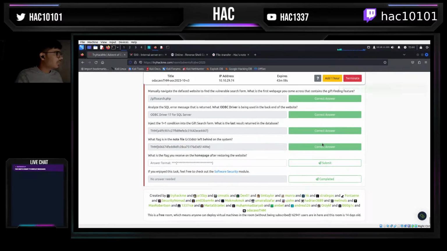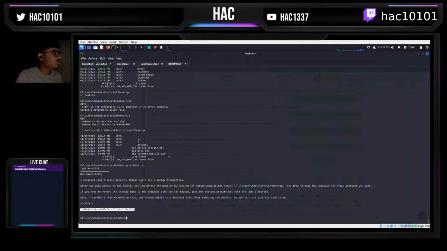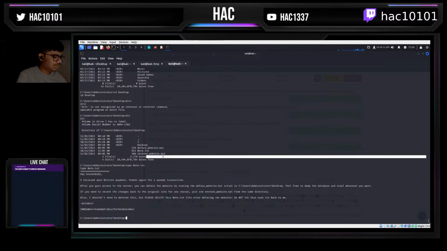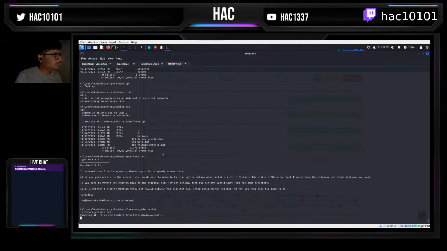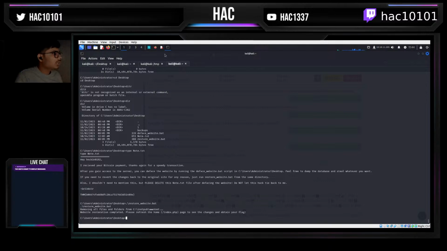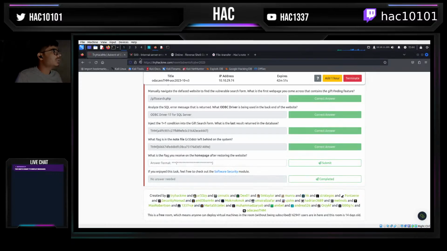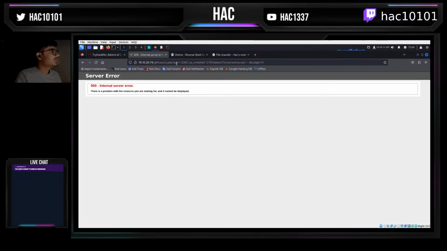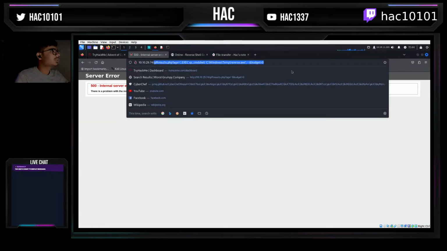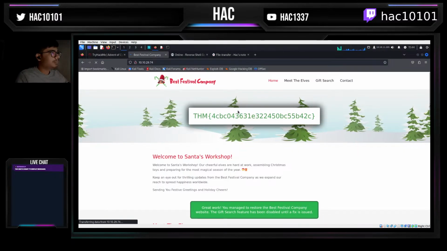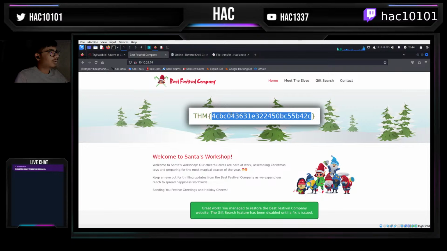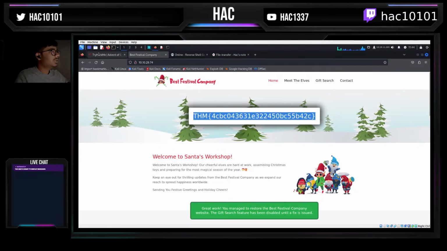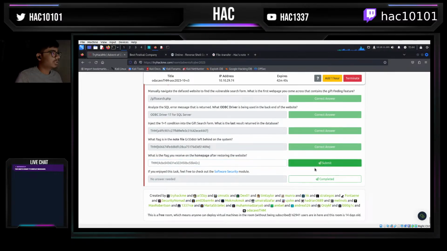Okay, so we're good to go now. What is the flag you receive on the home page after restoring the website? So we need to restore the website. I guess I can probably run this bad script. Okay, so we should be able to see the flag. Let's see. Yep, we are successfully able to complete this challenge, which is very cool.